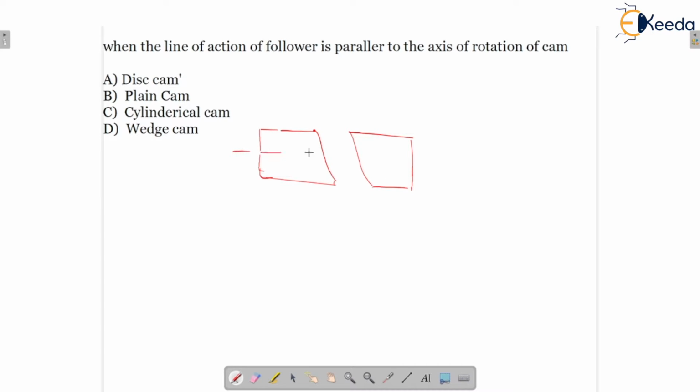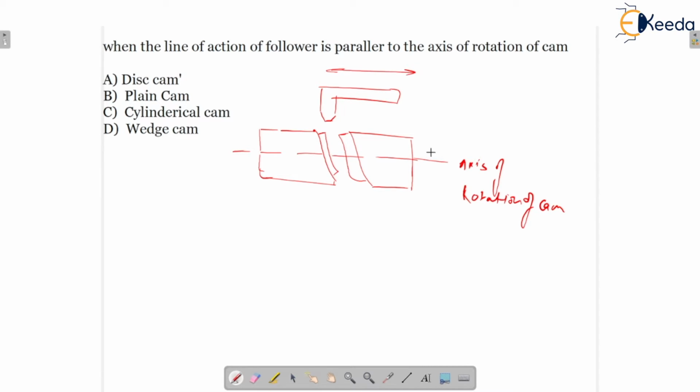So this is the axis of rotation of the cam, and there is a follower which is having the line of action which is parallel to the axis of rotation of the cam. Okay, so this is known as a cylindrical cam.